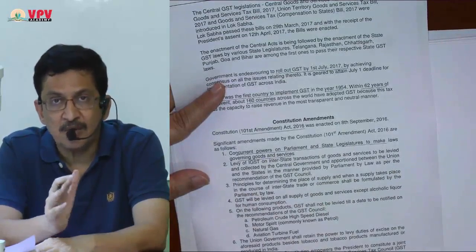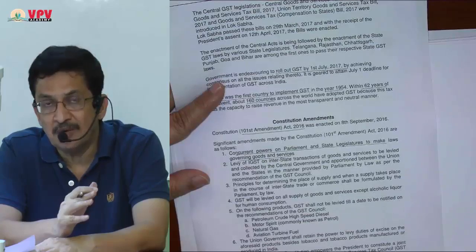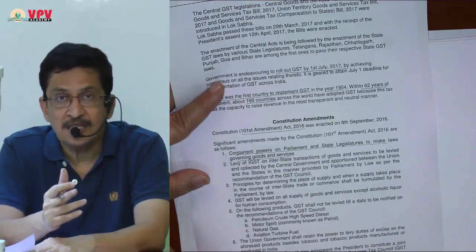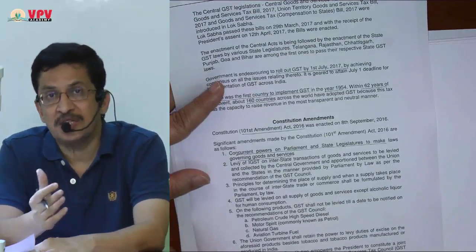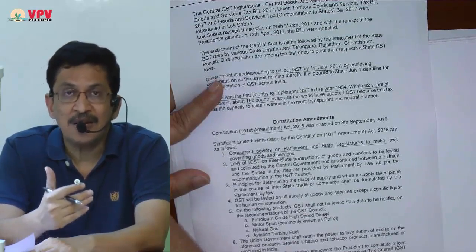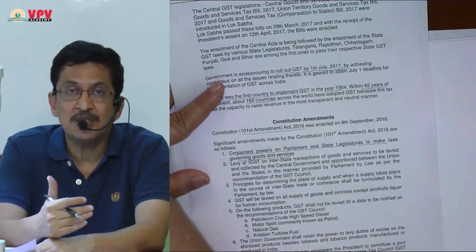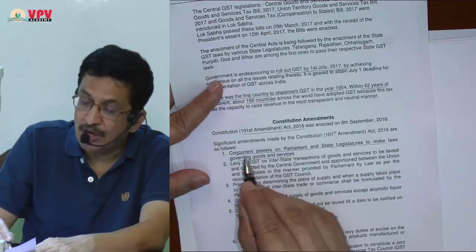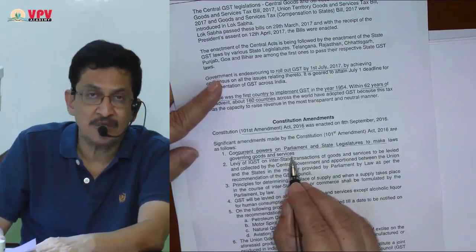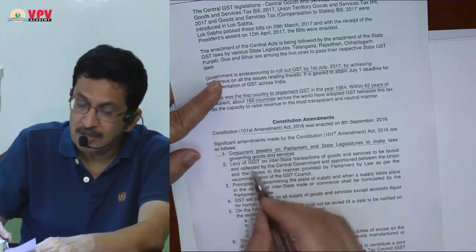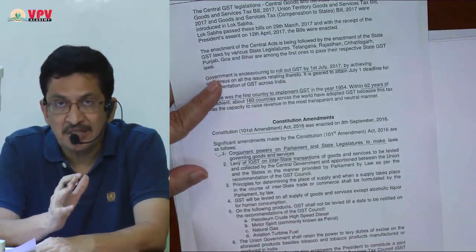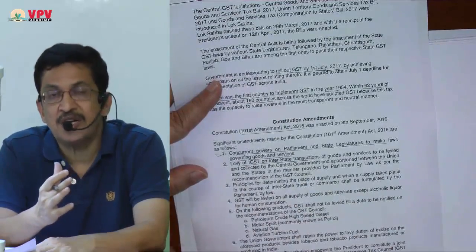Previously, service tax was under the power only of the central government, and excise duty was also only under the central government, and on sales, VAT and CST were with the state government. But now, on both goods and services, central as well as state governments can simultaneously charge GST. So concurrent power on Parliament and state legislature to make laws governing goods and services, that was the first amendment required. Second, levy of IGST on interstate transaction. Intrastate transaction, as I already explained, CGST and SGST will be payable.